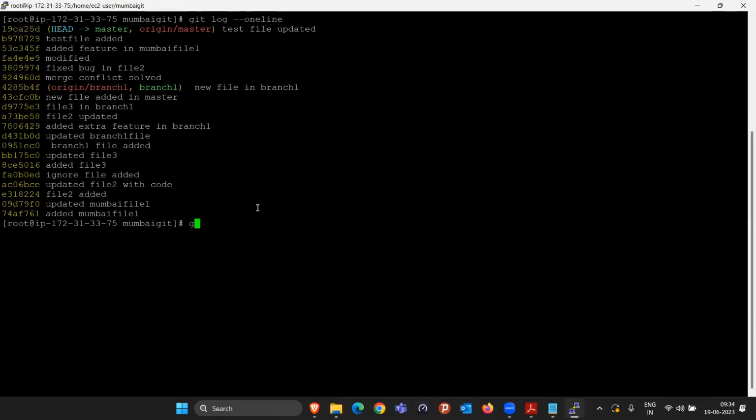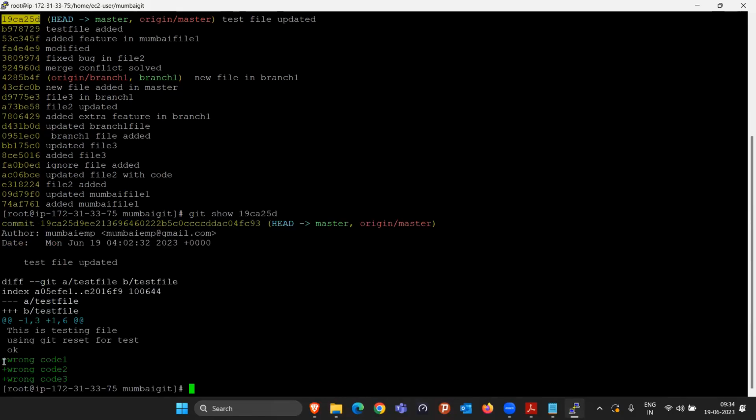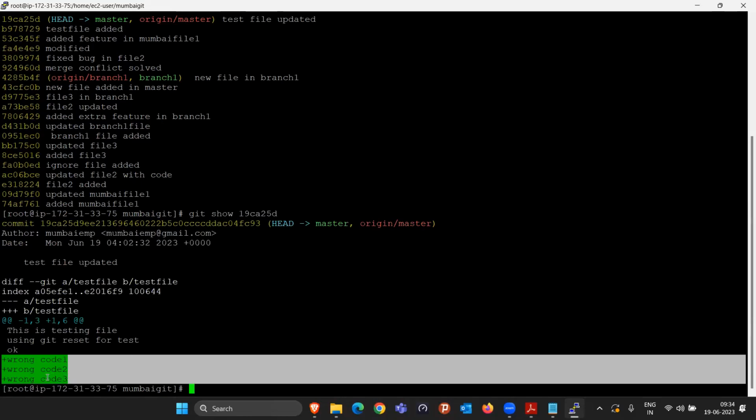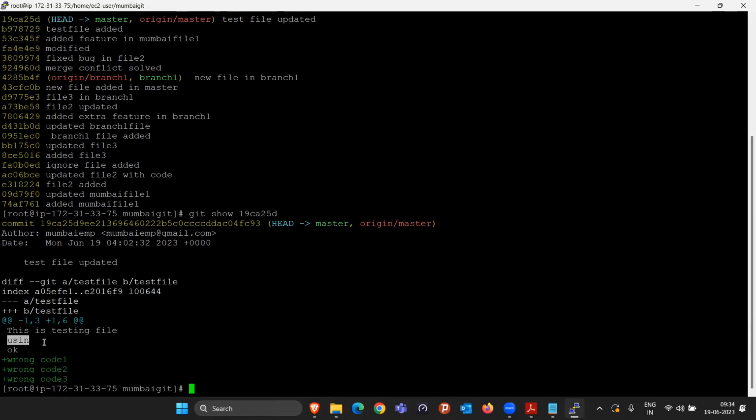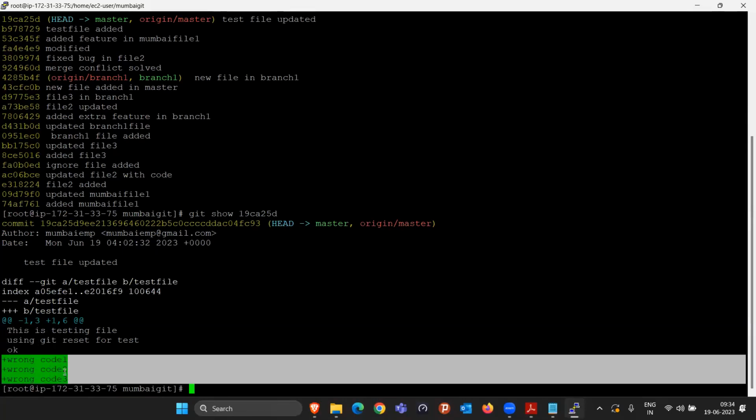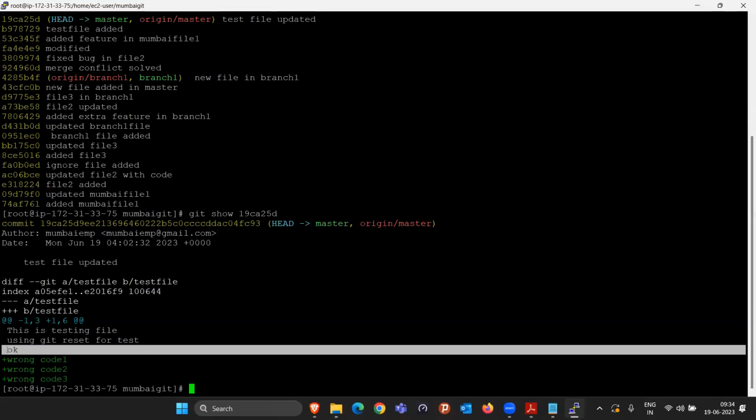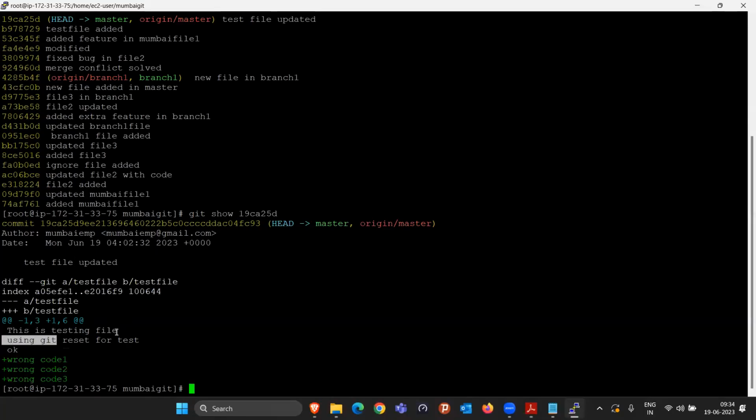Like you can see it here also, with git show. I want to show what are the changes I done during this commit ID. If I copy this, they will clearly say that somebody added these 3 lines of wrong code. So I want to revert these changes back. Manually, I should not delete the code by going there, because it can happen that you edited some part of the code here also. Currently I just added the 3 lines of the code, right? But it can be the situation that I deleted this line also, I updated some spelling also. So there are so many bugs that can happen.